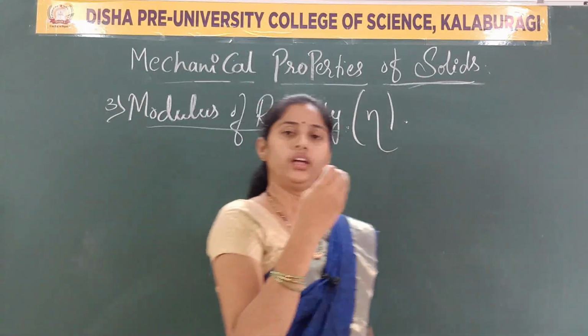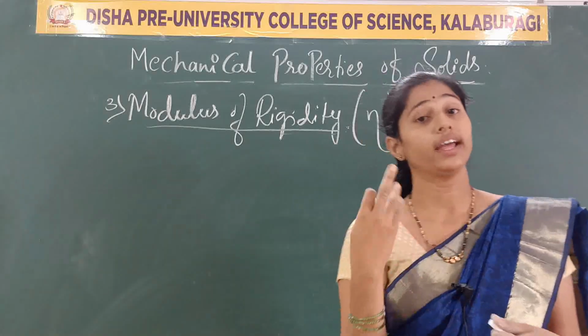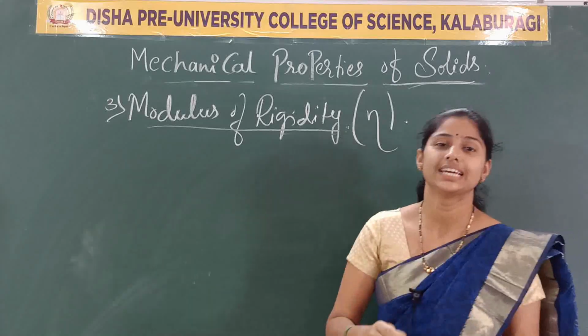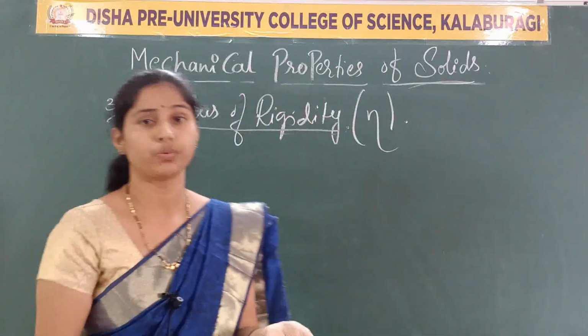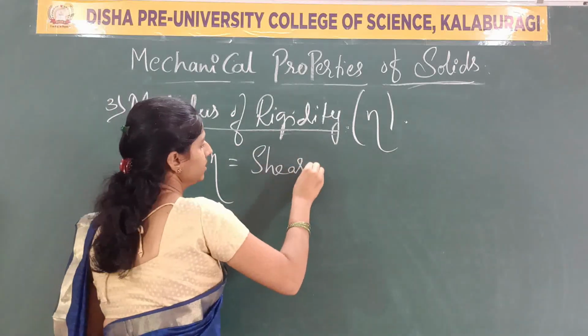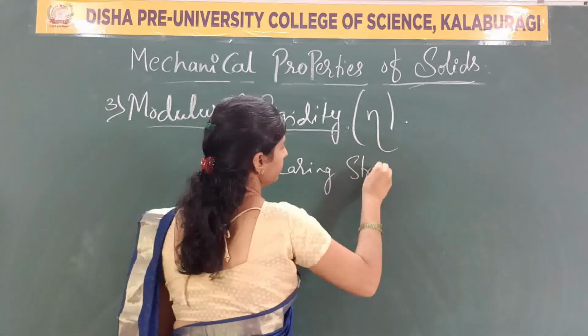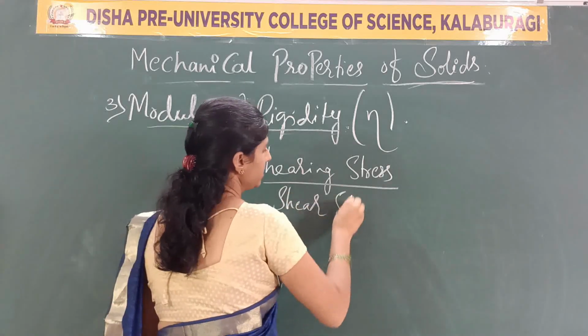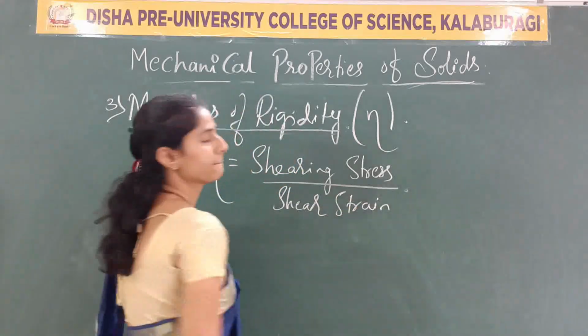It is a ratio of shearing stress, or tangential stress, anything we can take, to the shearing strain, or shear strain, right?